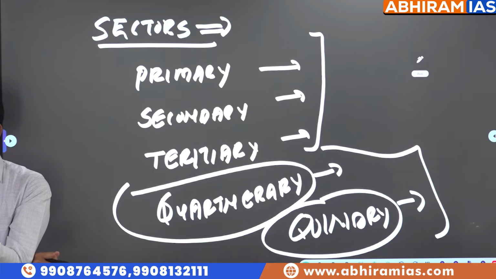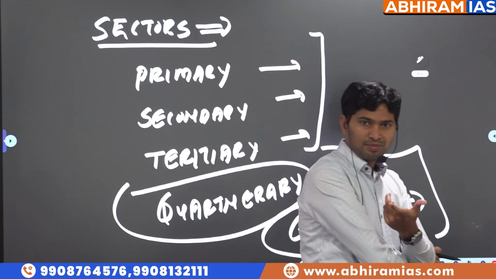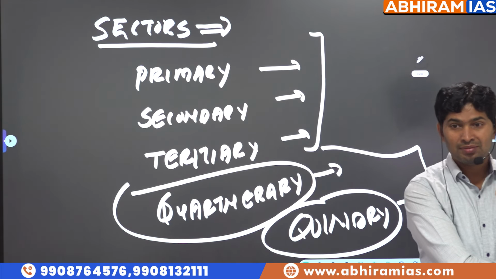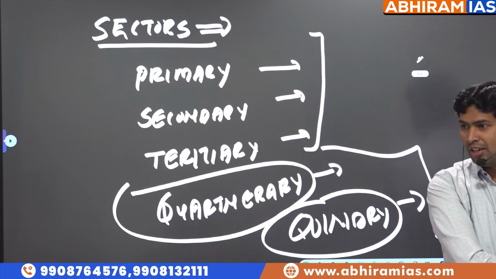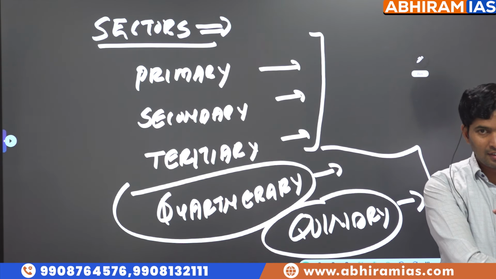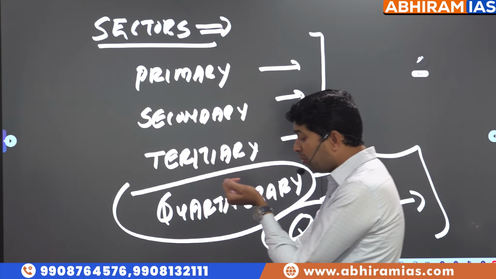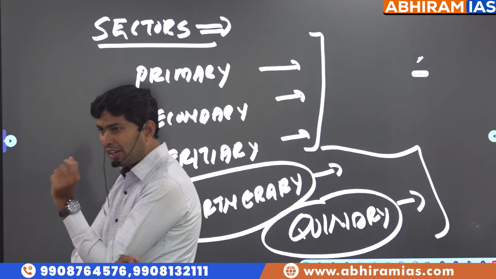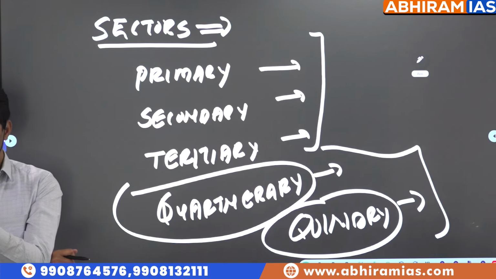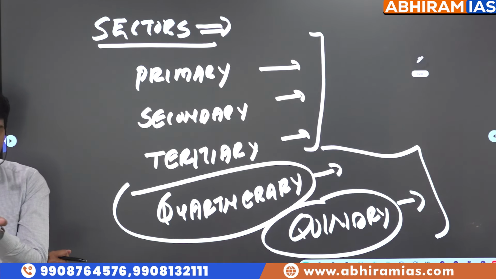Primary. So you are wearing a dress. The dress is the final product. But what is the raw material for production of the dress? From where did it come? Don't say cotton mill. It came from agriculture. So agriculture comes under the primary sector. You are writing on a notebook. The notebook is made up of paper. Paper came from forestry, timber depot. Forestry comes under the primary sector.